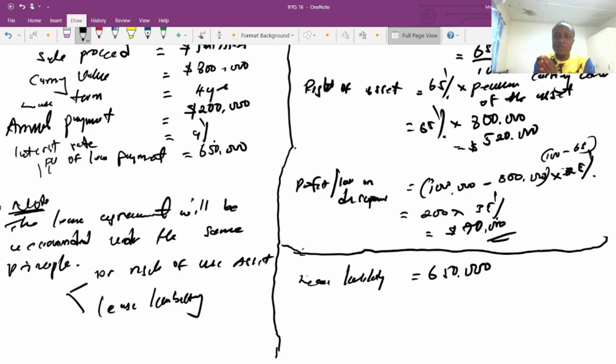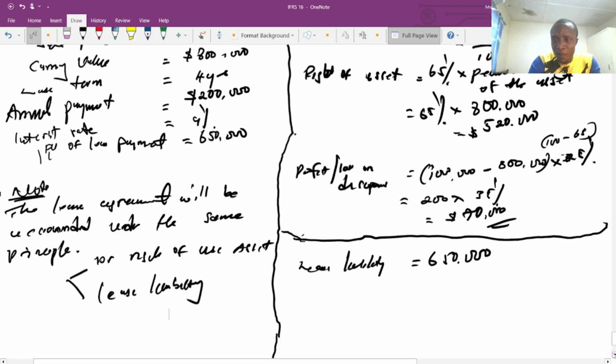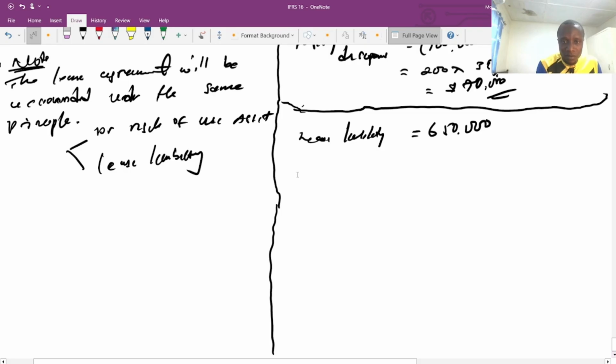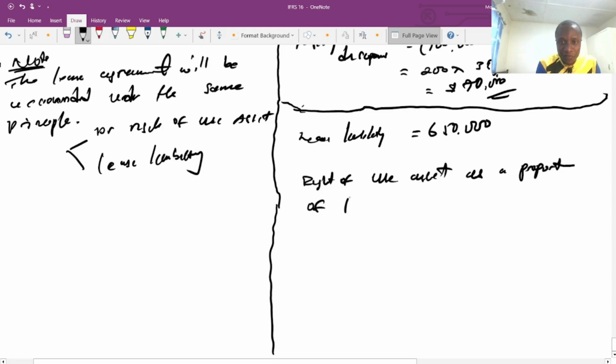Now, for example, if the current fair value is 1,000, as mentioned in the question, and we recognize the right of use asset as a proportion of the fair value, then this will result in a problem.